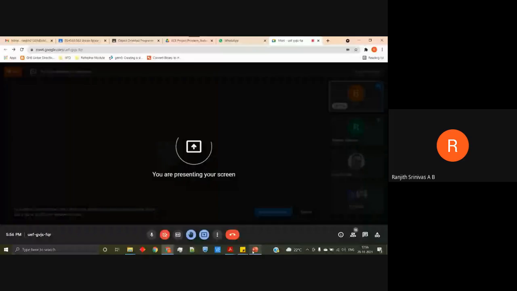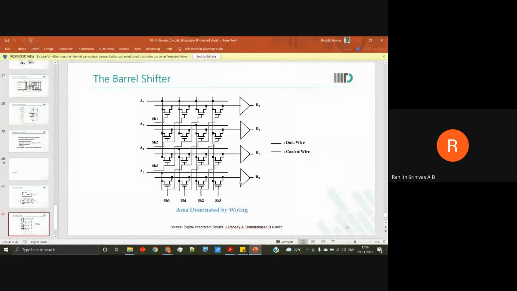Sir, can I present my screen? Sure. Sir, is my screen visible? Yes, barrel shifter. Sir, the barrel shifter that we are discussing is the arithmetic barrel shifter, right? Because irrespective of the shift levels, my MSB is always held at A3.